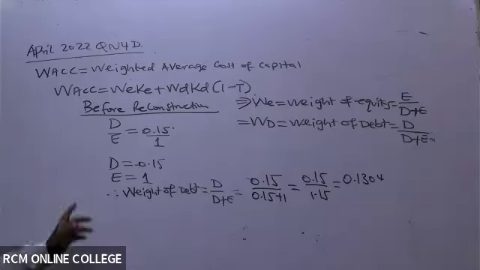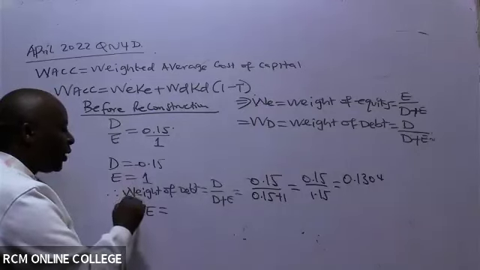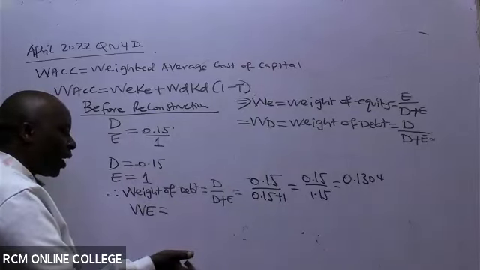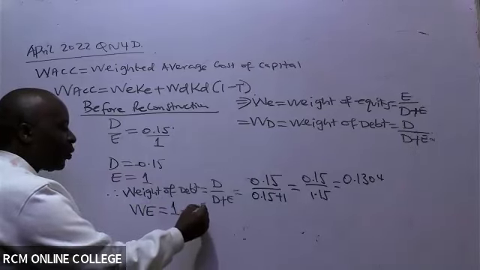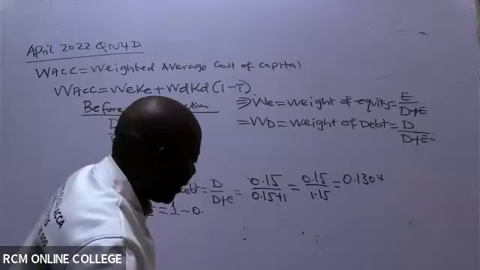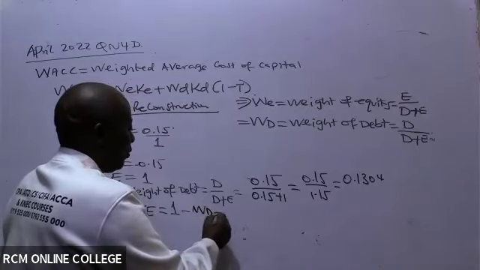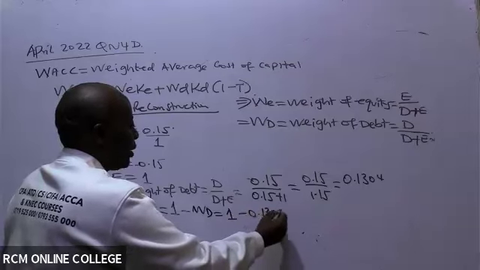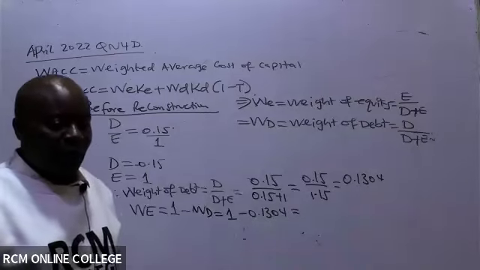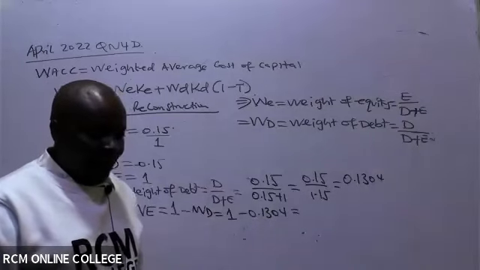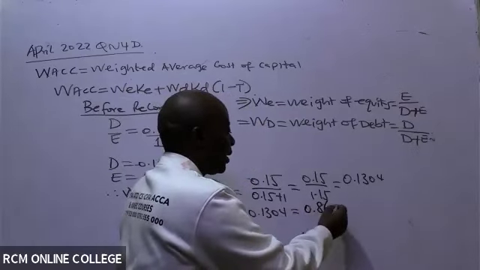So having gotten weight of debt, what do you think I shall do to get weight of equity? We know that weight of debt and weight of equity will always equal 1 when you add them. So the weight of equity will be 1 minus the weight of debt, which is 1 minus 0.1304. Which ends up giving us 0.8696.